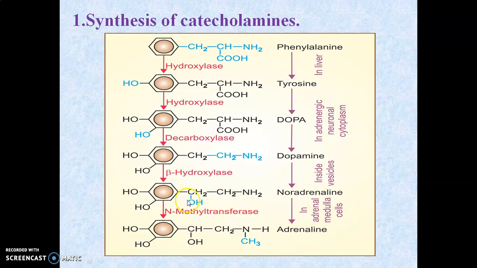Then, with the help of the enzyme N-methyltransferase, there is a conversion to adrenaline. Noradrenaline gets converted into adrenaline in the adrenal medullary cell. When we want to block the synthesis of adrenaline, we block one of these enzymes. It is a simple method. When we don't need adrenaline, or when there is excess synthesis of adrenaline in some carcinogenic condition, we block one of these enzymes to block the stages where we don't want the response of adrenaline. It is a simple process of the synthesis of adrenaline or the catecholamines.